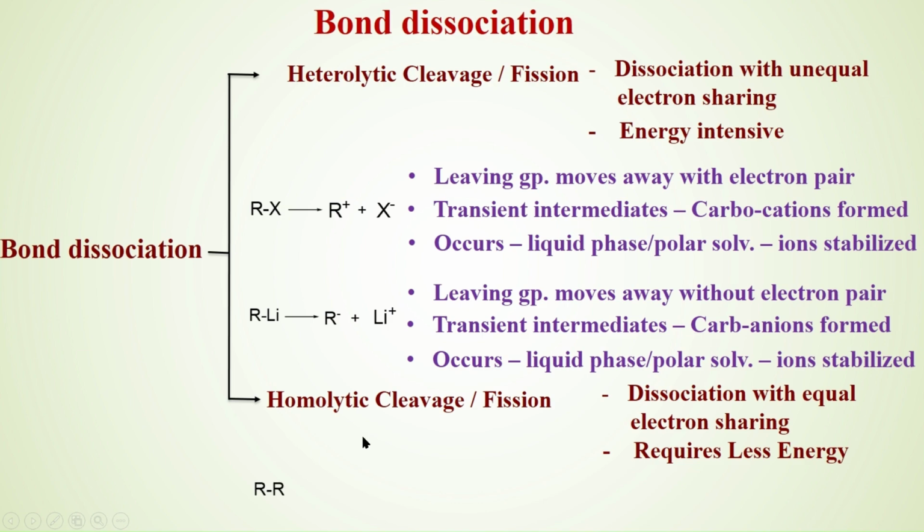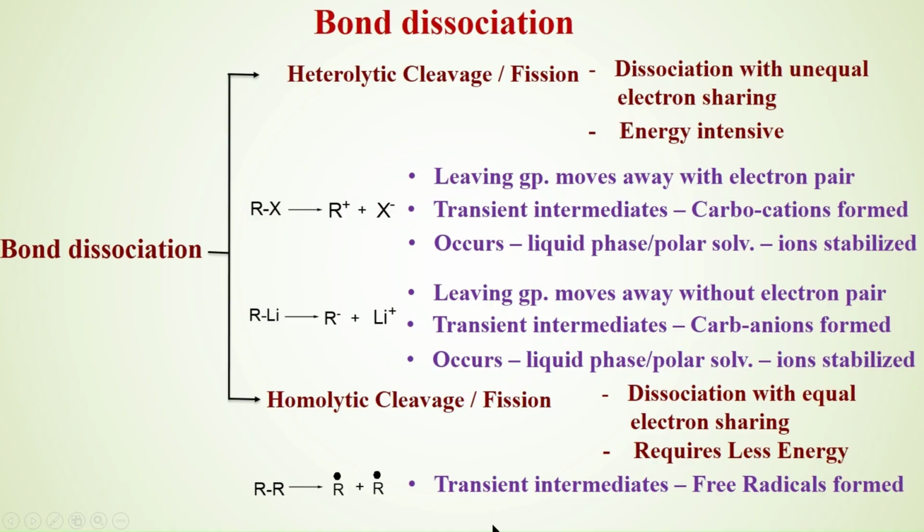It occurs when the two atoms are alike, or R. When it breaks, one carbon takes its electron and the other group takes its electron, so equal sharing of electrons occurs. It gives rise to free radicals as transient intermediates.